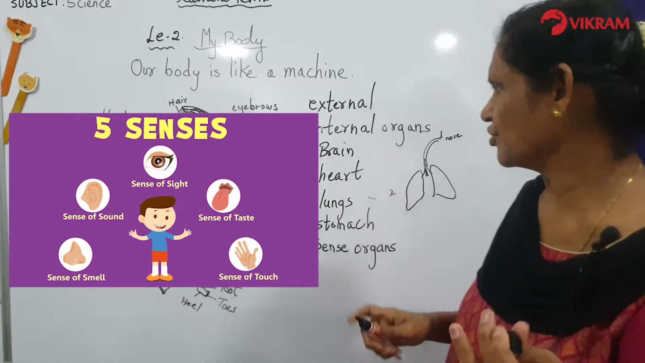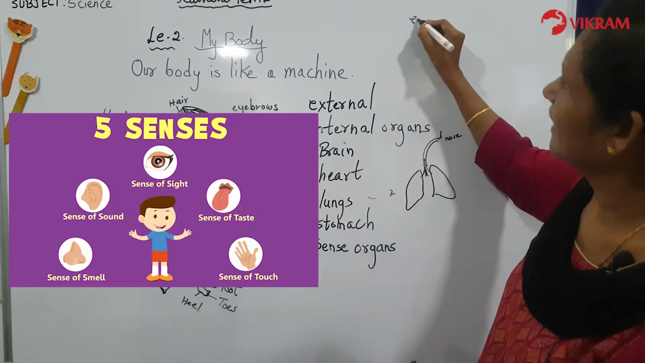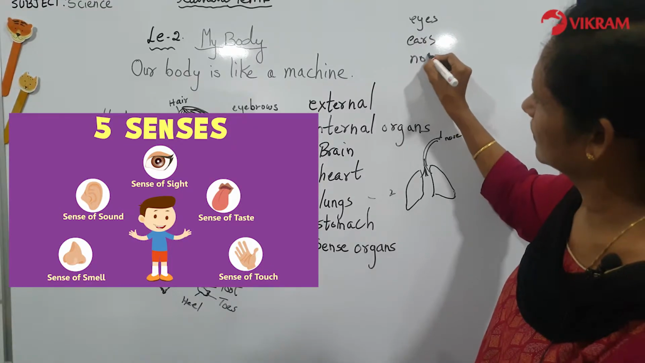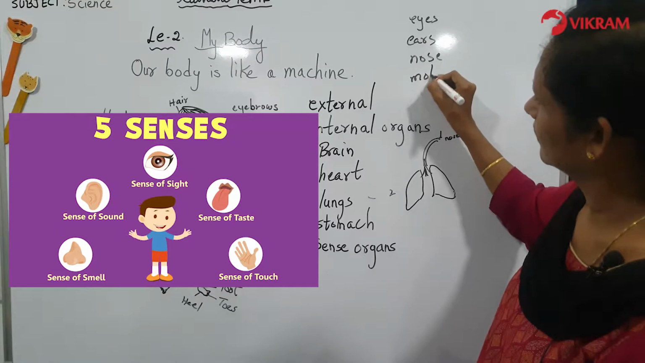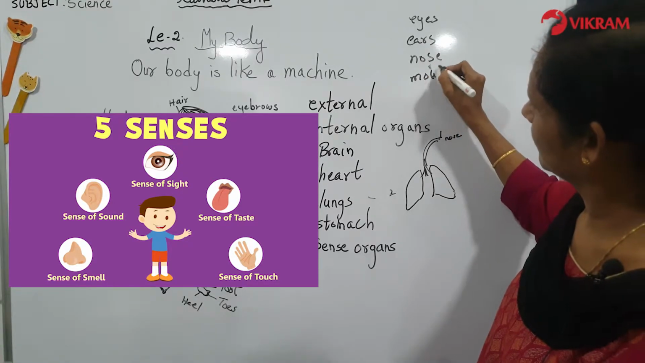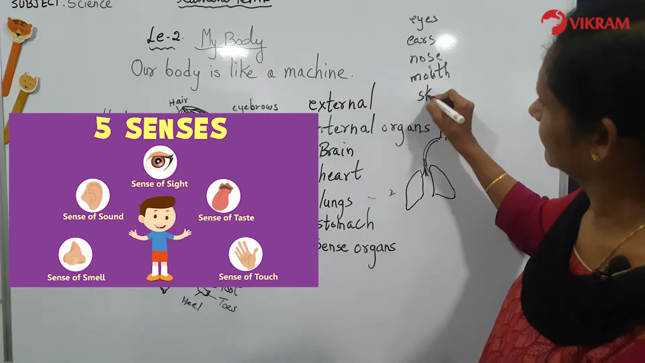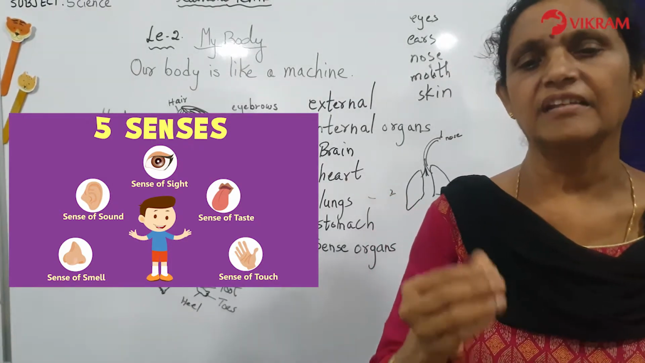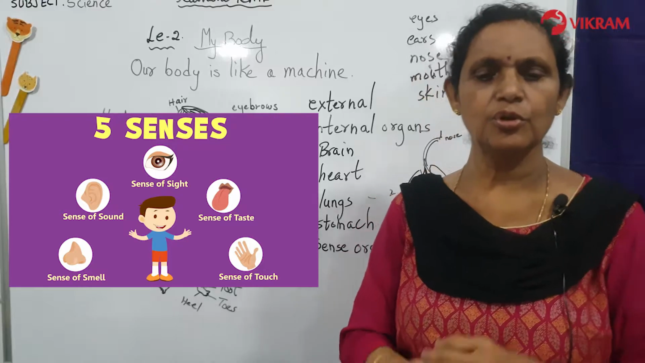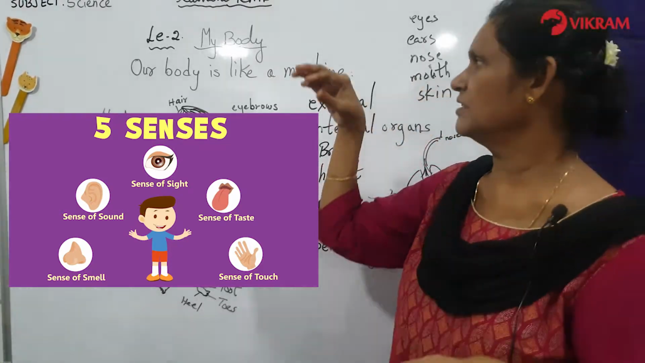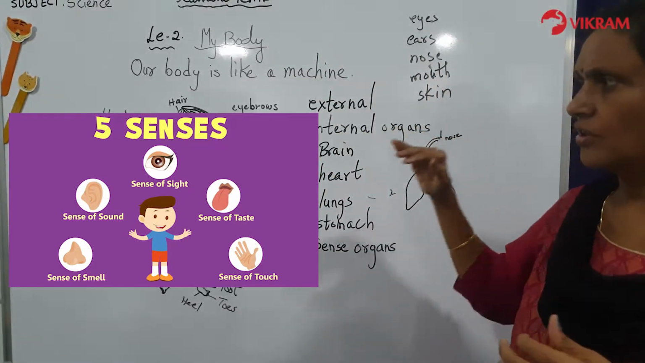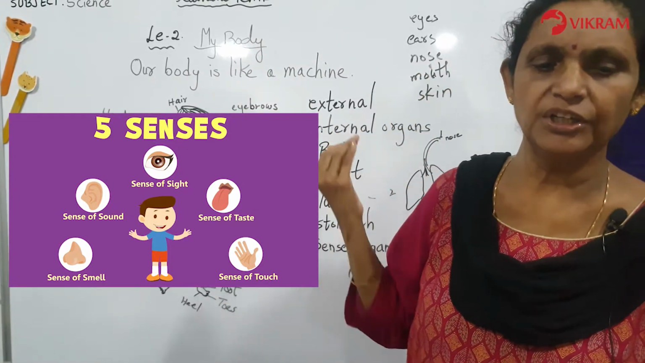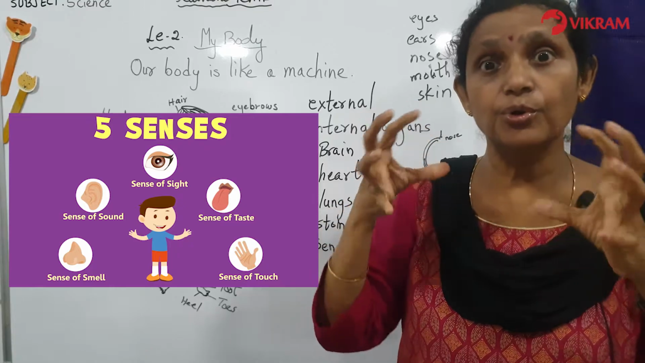Yes or no children? So we have the eyes, ears, nose, mouth and skin. These are your sense organs which you have done in the smaller classes. So how do they help you? Now these are the sense organs which will help the whole body to work together. So what do they do? They are called the windows of the body.